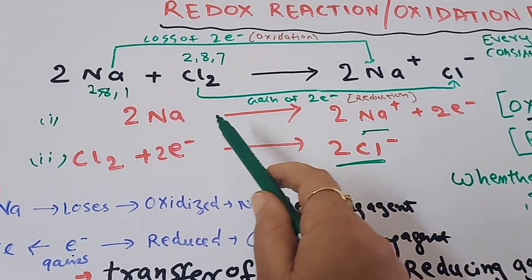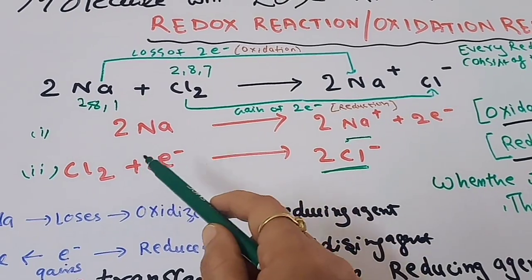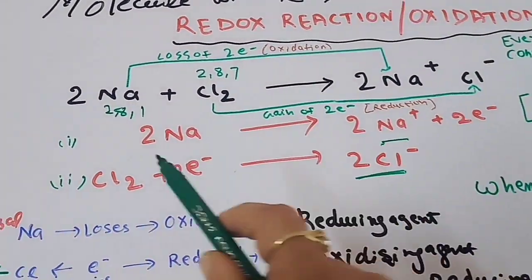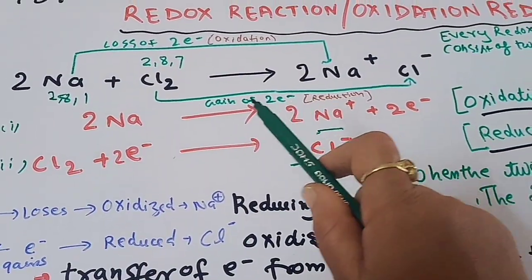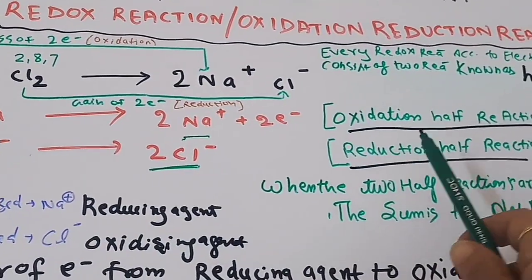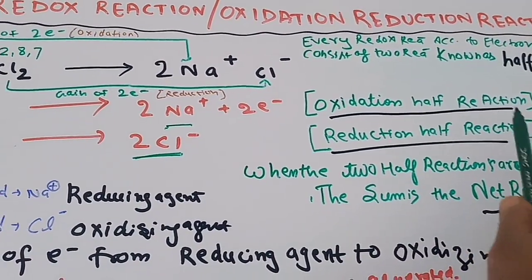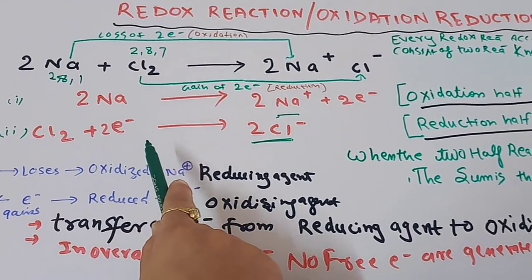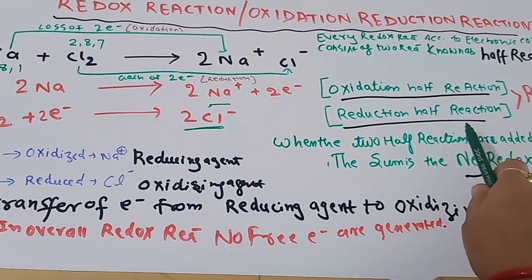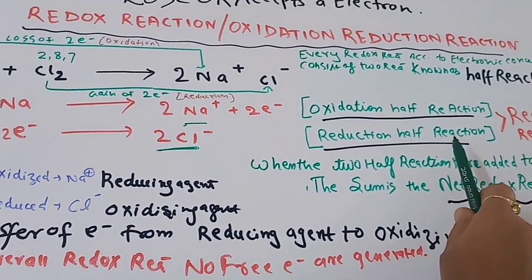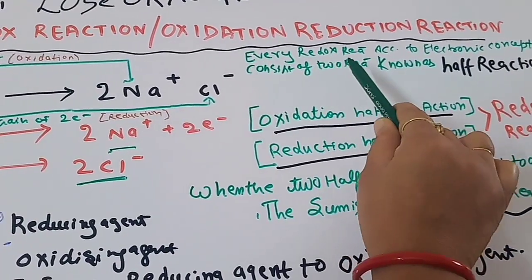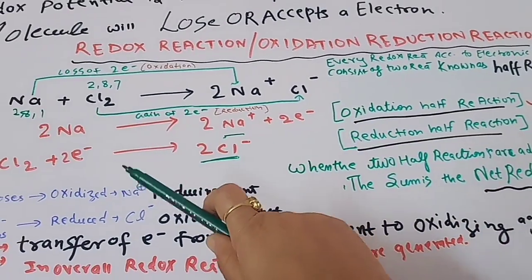Now we can say these are the two simple steps we have written. In the first step, the loss of electrons is taking place, so this is an oxidation half reaction, and in the second, the gaining of electrons, so it is a reduction half reaction. This is an example of a redox reaction.